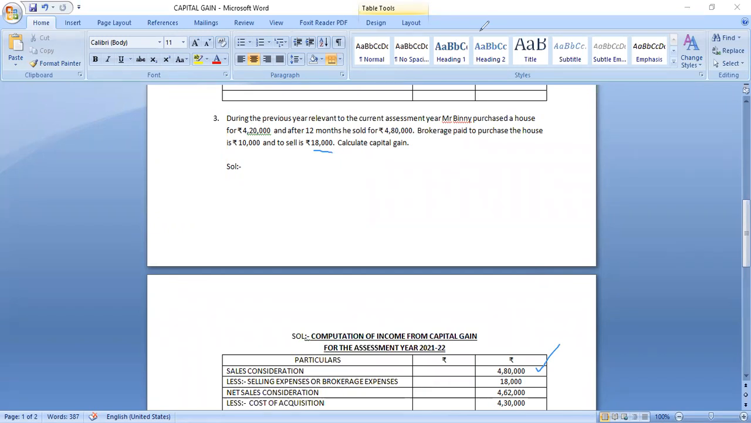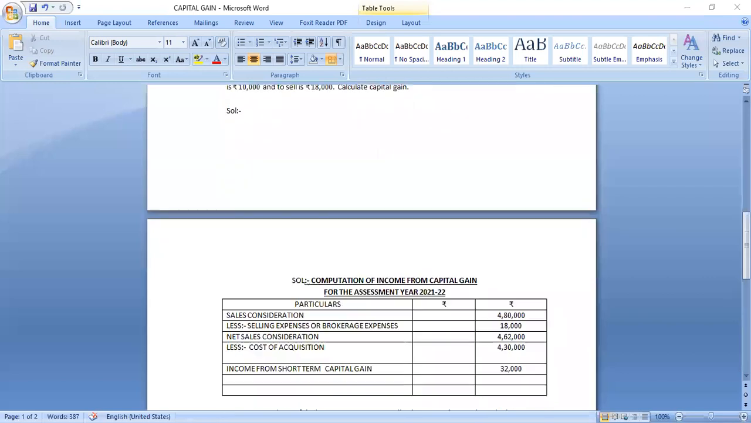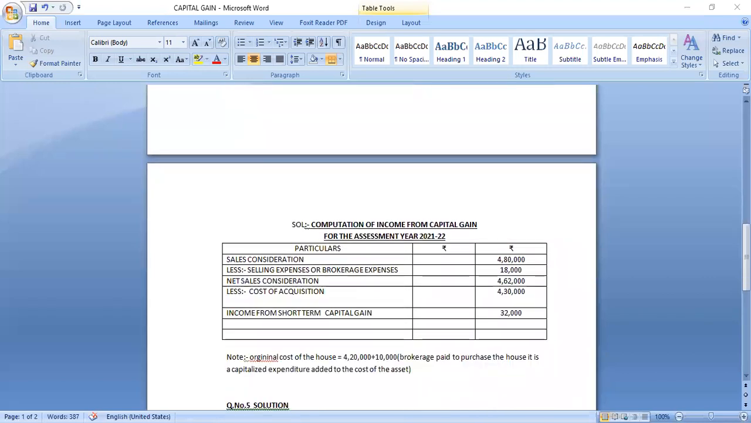Then what else? Can you calculate index cost? No, because it's a short-term capital asset. We cannot calculate index cost of acquisition. Less cost of acquisition. What is the actual cost? 4,20,000. Add 10,000 brokerage to buy the house. Actual cost will be 4,30,000. You will get income from short-term capital gain as 32,000.